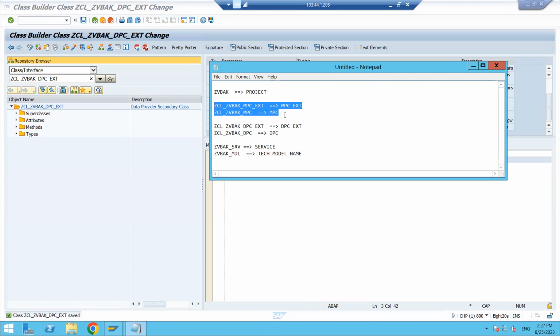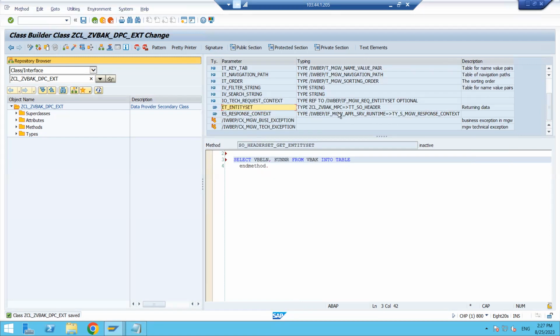At that time, all those structures will come under this MPC class only, right? So here also we can see the same thing. ZCL_VBAK_MPC. The exporting parameter name is ET_ENTITYSET, and here type ZCL_VBAK_MPC is there. The MPC class, the model provider class name, is coming here.